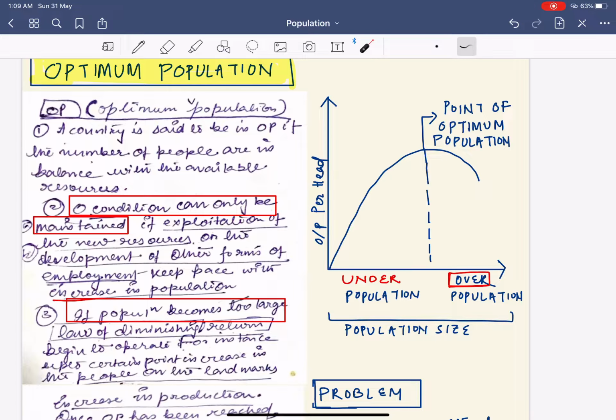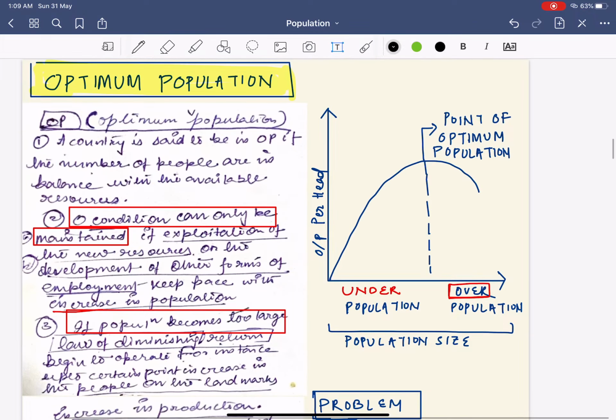Today we'll be talking about optimum population. Now, what is this optimum population? Please understand the English meaning of optimum. Optimum is nothing but the middle, or the balanced. Optimum population is nothing but a balanced population.